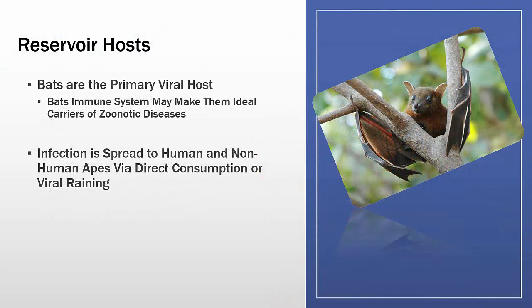Now, we need to discuss what is known as a reservoir host. So, bats function as the primary host for the Ebola virus, as well as many other zoonotic diseases. It is suspected that bats have strengthened immune systems that allow them to be carriers of zoonotic diseases while not being susceptible to the disease themselves. Ebola infection is spread to human and non-human apes via either direct consumption or via viral rubbing.